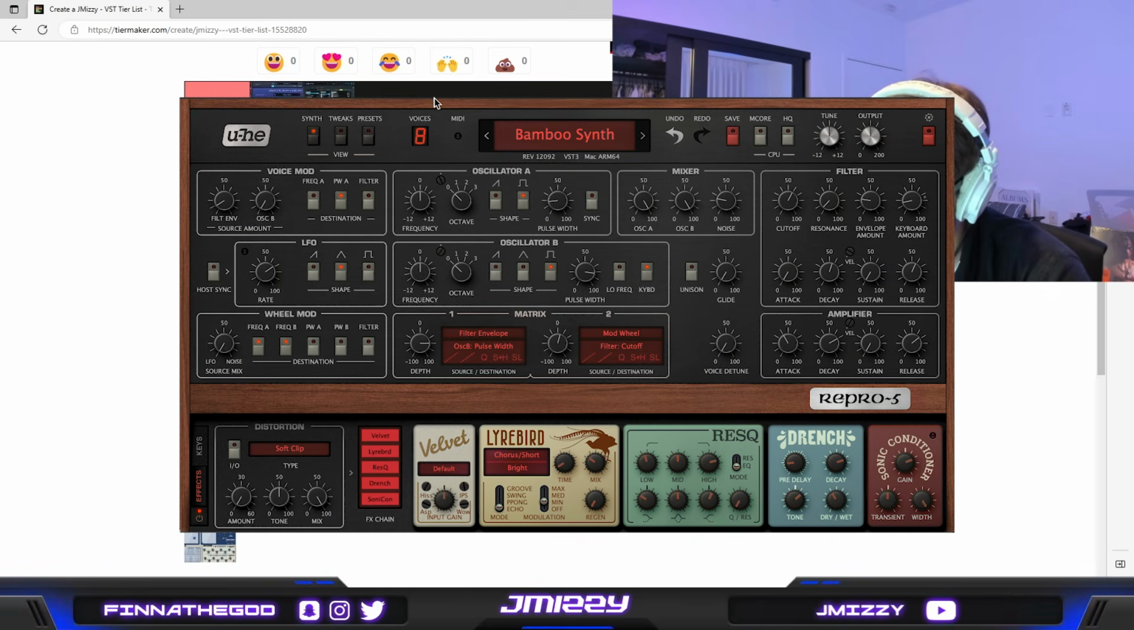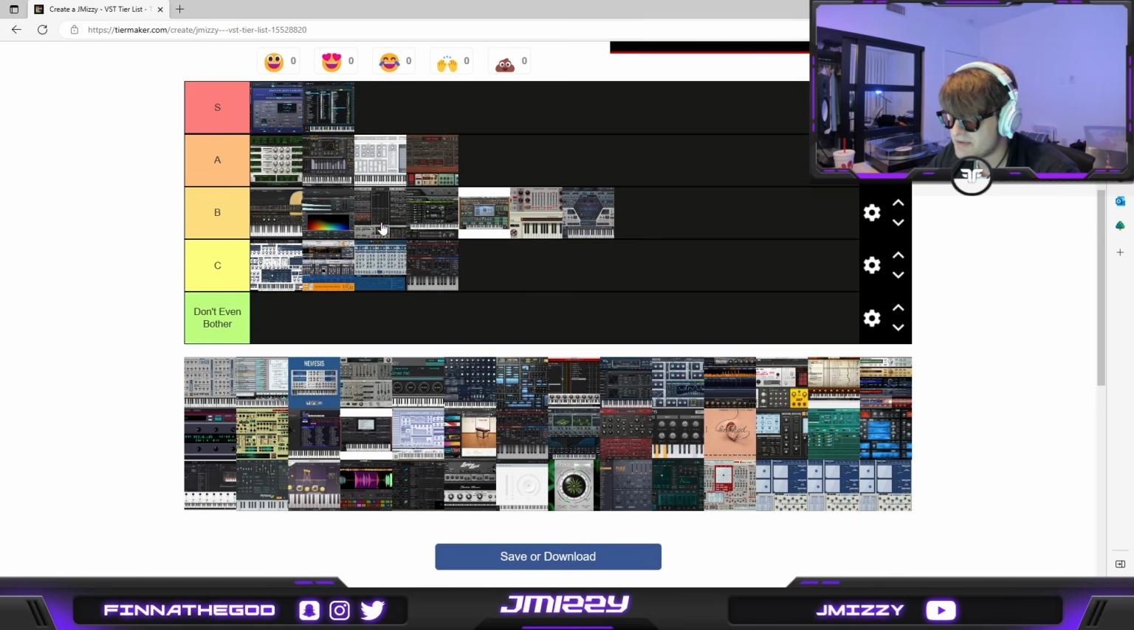Okay, Repro 5. Repro 5 is better than all the B tiers here, so I'm just gonna put it in A tier, but it's the least between these ones. It can be a little bit repetitive with the sounds, like it's just generic synth keyboard sounds, but it's good. It's still really good.